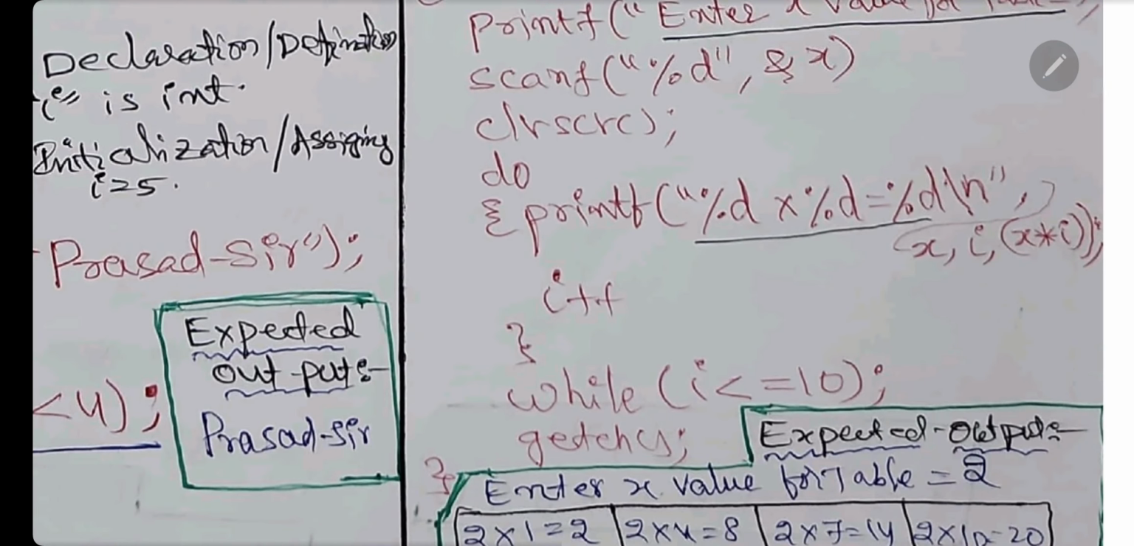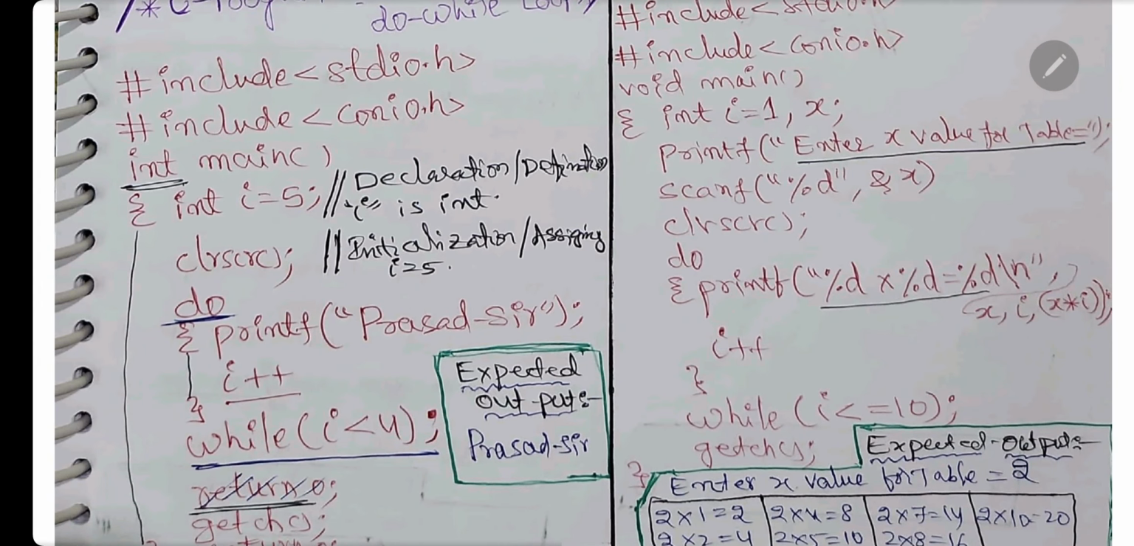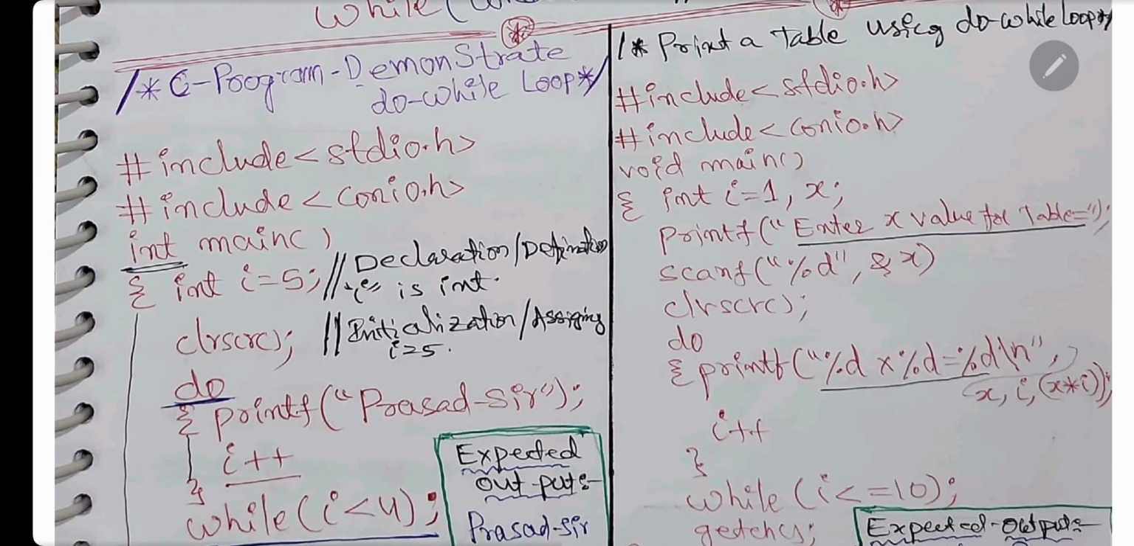Same thing, one more table, same like before. Include stdio.h, include conio.h, void main, int I and x. Enter x value for the table, which table you want. Scanf percentage d, ampersand x, clear screen, do printf percentage d into percentage d is equal to percentage d. Backslash, this is called backslash. I will tell you, this is called backslash n, means new line.